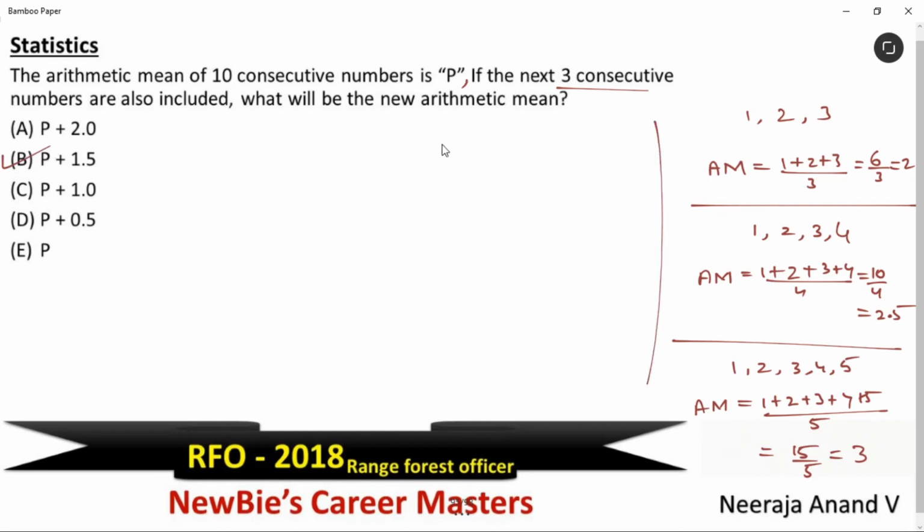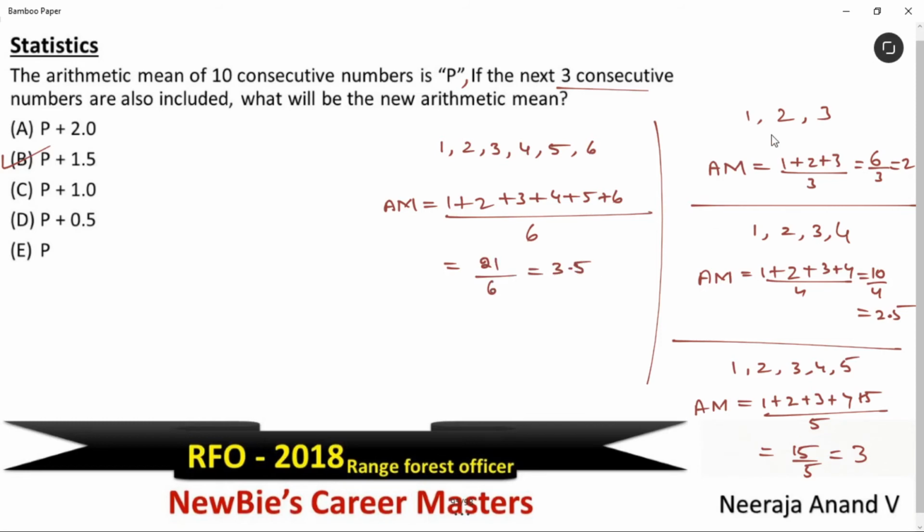Let me take 6 numbers here. 1, 2, 3. I'm including extra 3 consecutive numbers. Let's find the arithmetic mean. 1 plus 2 plus 3 plus 4 plus 5 plus 6 divided by 6. We get 21 by 6. This is 3.5. See, arithmetic mean of these 3 numbers is 2. If we include next 3 consecutive numbers, we are getting the arithmetic mean as 3.5. What is the difference? 1.5, right? Simple.